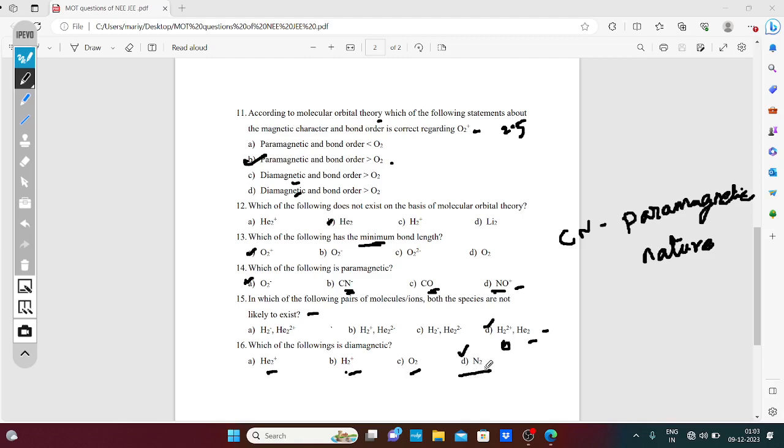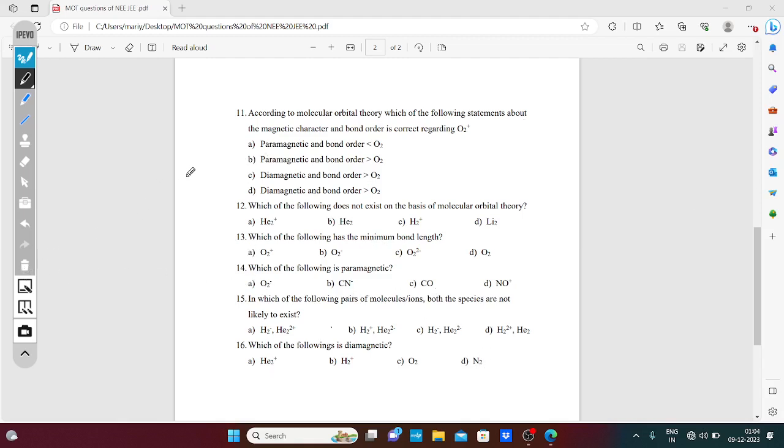I hope you understood this. You are able to answer very easily in the NEET and JEE exam, only if you know the table. Even without knowing the molecular orbital theory, you are able to answer. Thank you for watching.